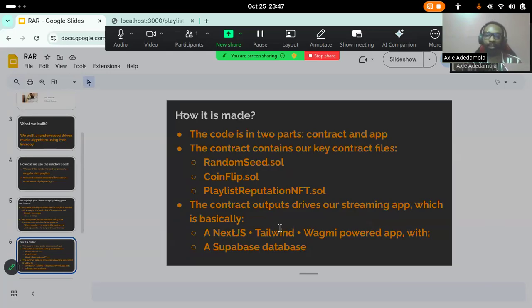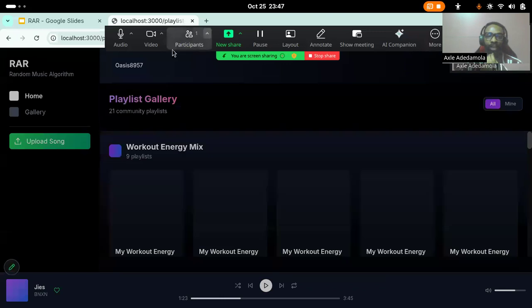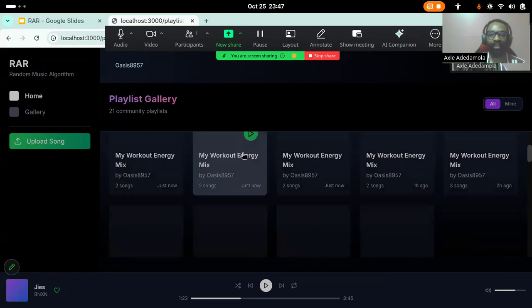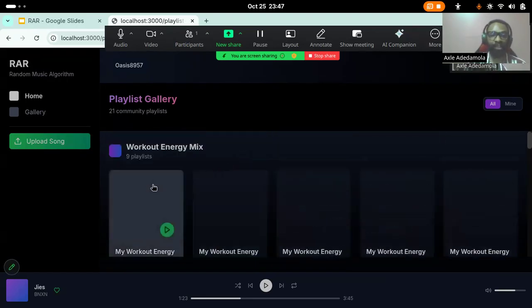Something else I can't show you guys because of time is the playlist reputation NFT, and it's just a way of introducing randomness once again into playlist reputation. So how popular a playlist becomes is not just because of how many people listen to it or how many people like it when they vote for it, but also a bit of randomness, decay function, to make it more exciting.